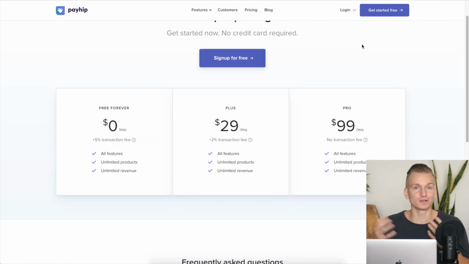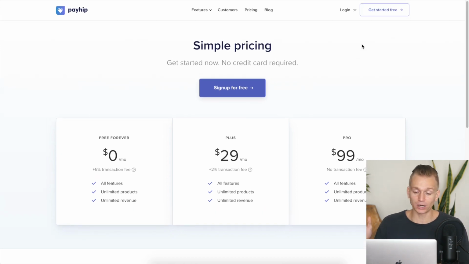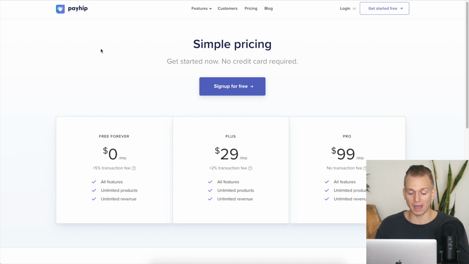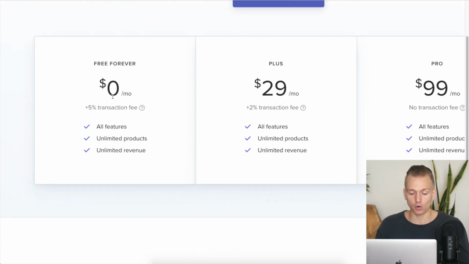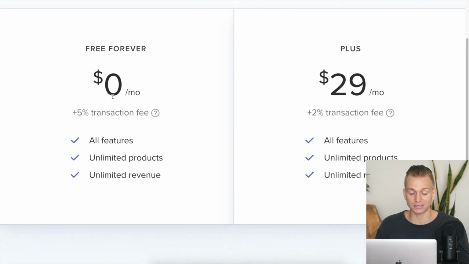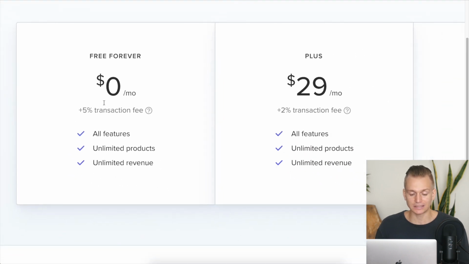So far Shopify definitely looks like a more professional option, and it allows you to build out a lot more stuff. However, when it comes to pricing, there is a big difference. Payhip actually has a completely free plan that doesn't cost anything. The only catch here is that you need to pay 5% transaction fees.